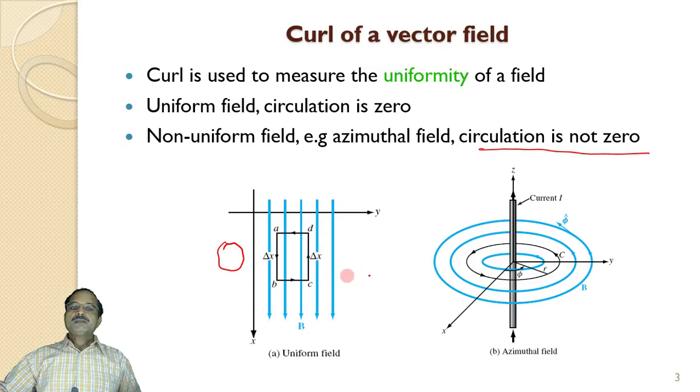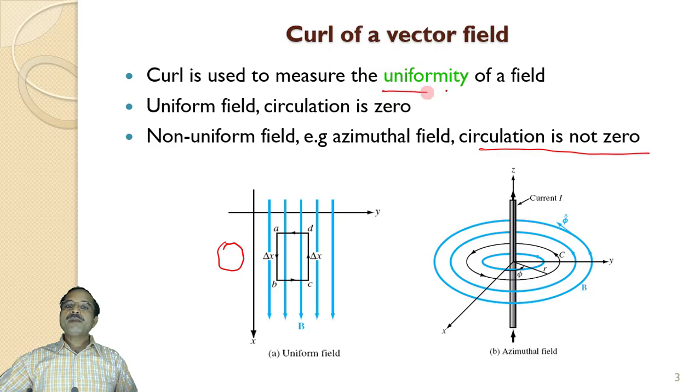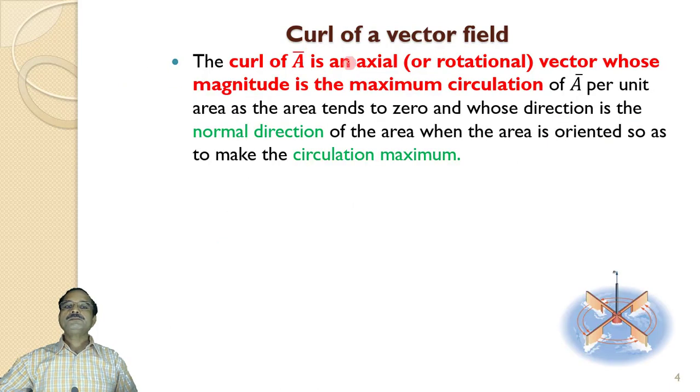Now based on this principle, we will see what the mathematical equations are. So the curl is a measure of the uniformity of a field. As we have discussed, if the field is uniform, then curl is 0 in this case. Whereas here it is having some value. Now let us define what exactly curl is, and after that we will see the mathematical equation and how that mathematical equation has been derived.